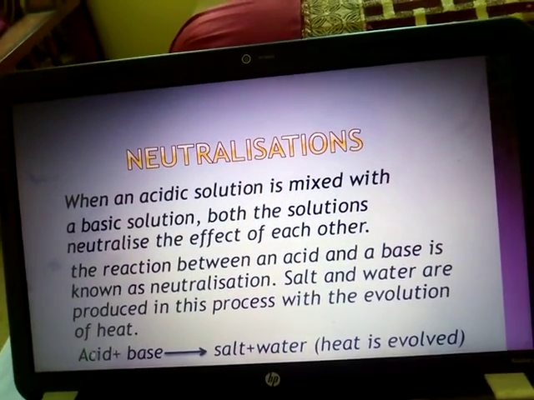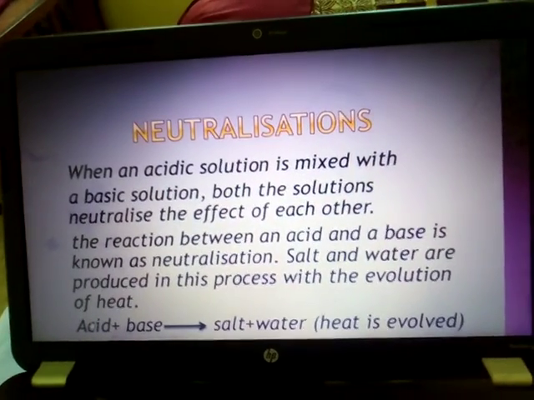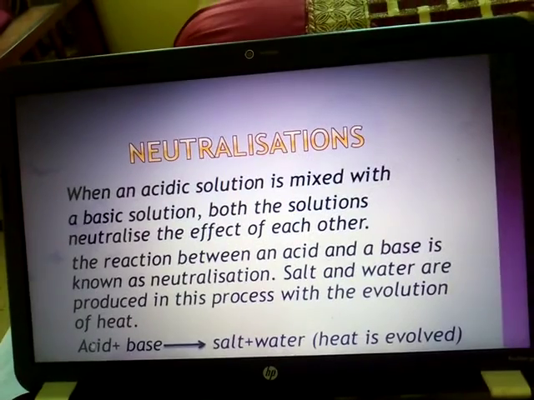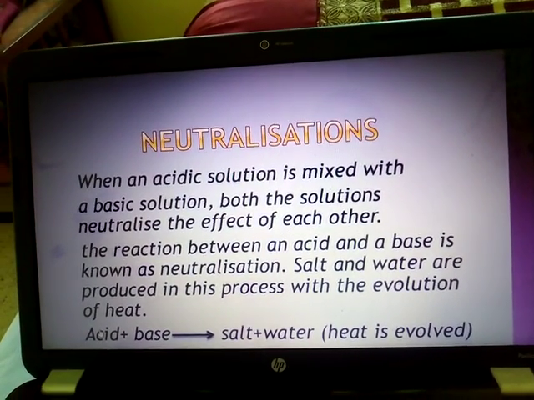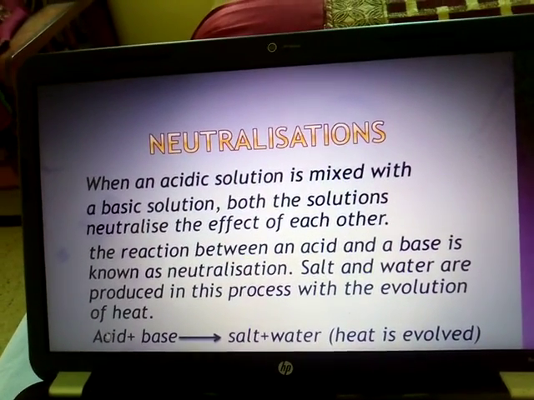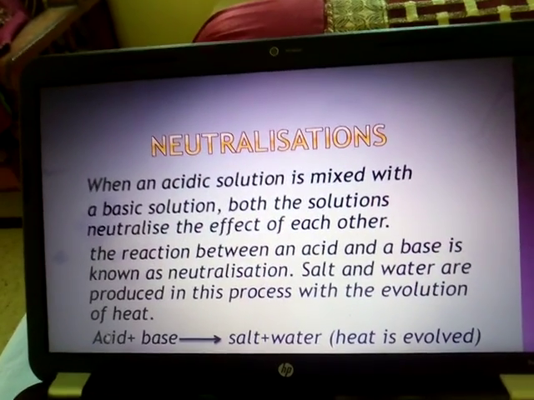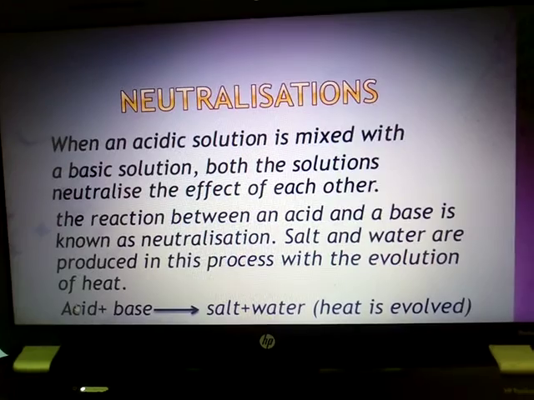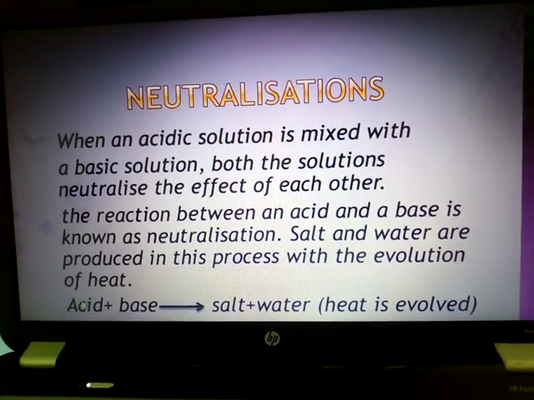So that is why it is known as neutralization process or neutralization reaction. When an acid solution is mixed with base, both solutions neutralize the effect of each other. The reaction between an acid and base is known as neutralization.